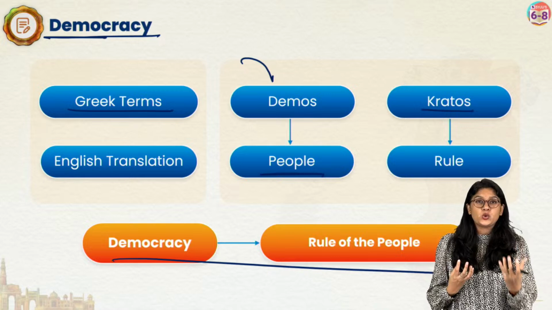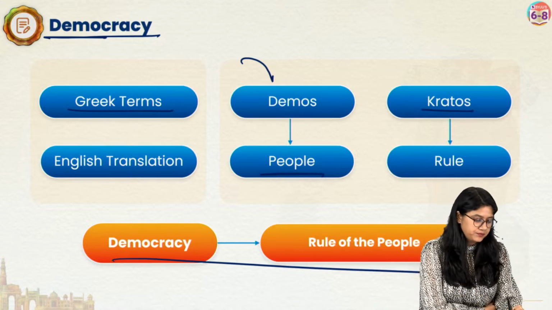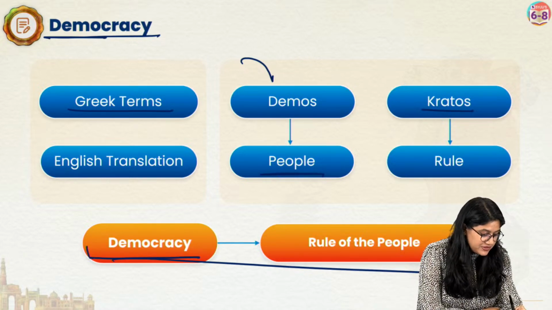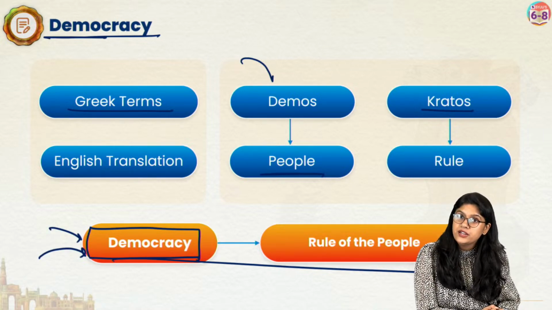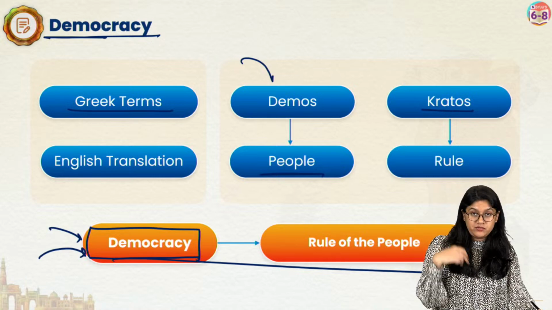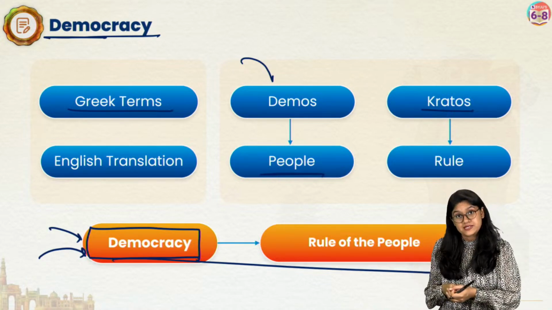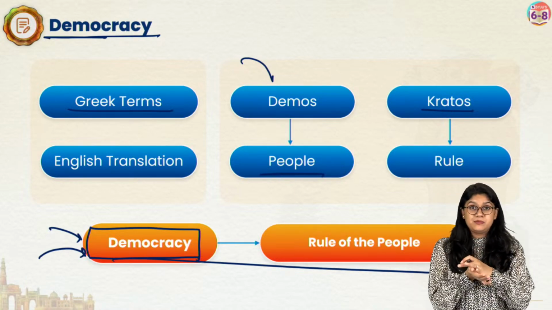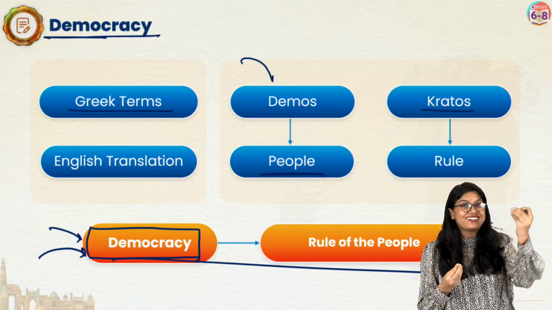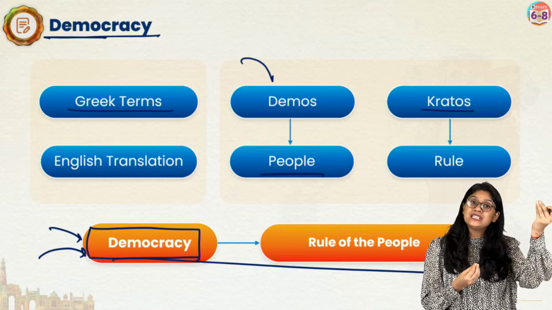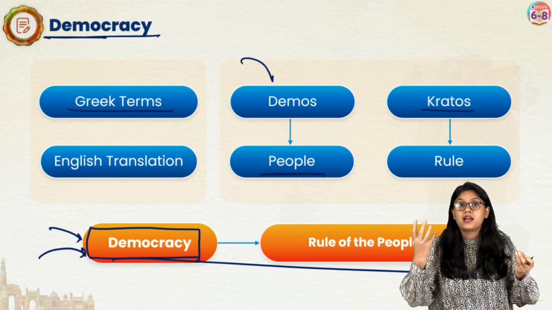People are ruling it. And how do we do that? Of course, by electing our representatives, and that's how we can contribute in the running of the country. So there are two important terms, everyone. We have monarchy and then we have democracy. Now what is democracy? Democracy means we have the rule of the people. People will be electing their representatives and eventually these members will be making the government.